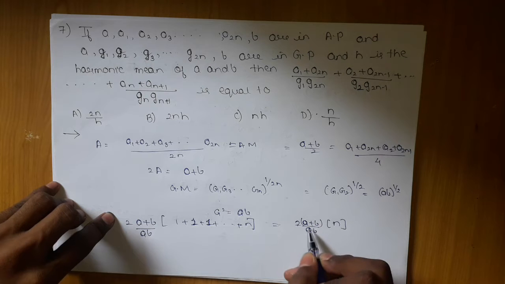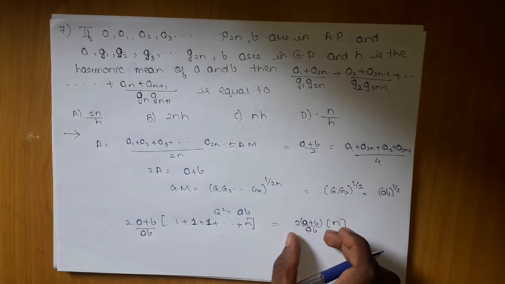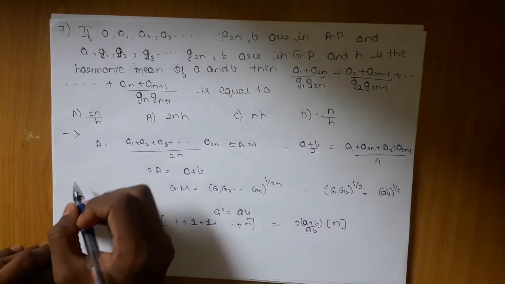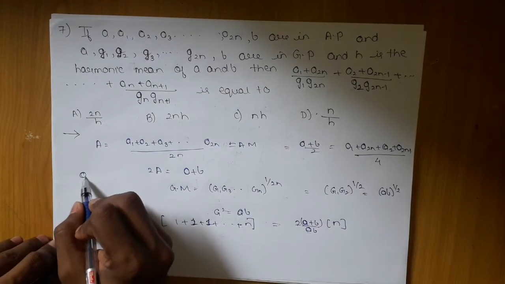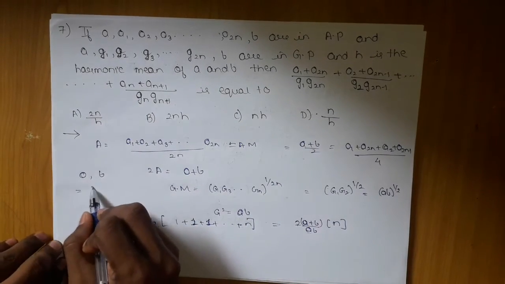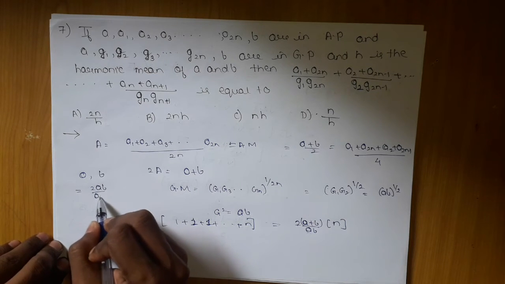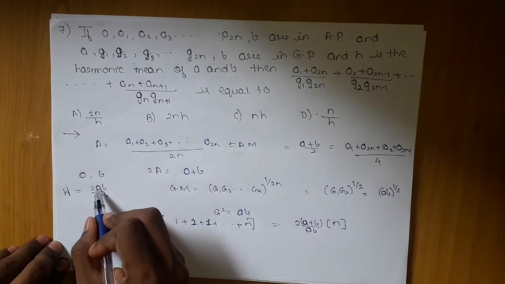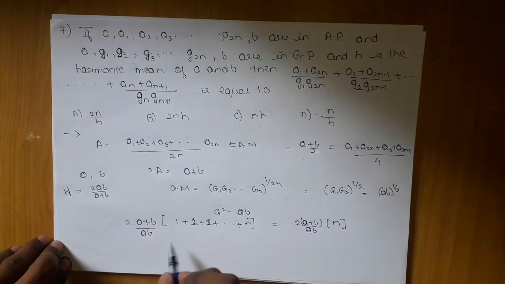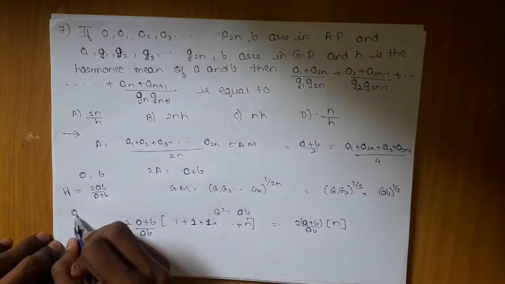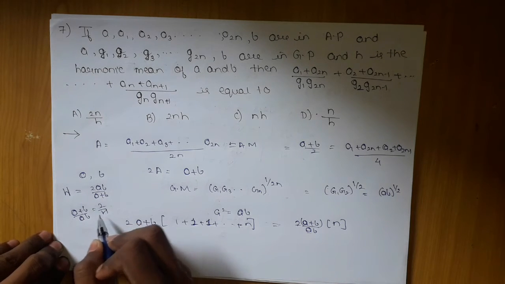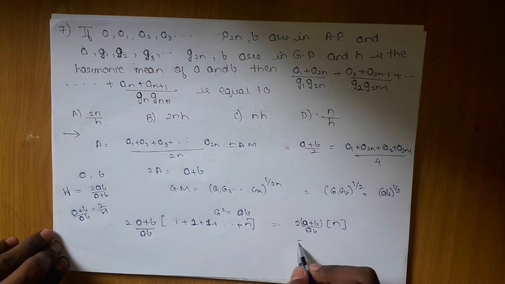And if you observe, the HM of a, b is 2ab/(a + b), which is h. So (a + b)/ab will be 2 by h, and I will replace this whole thing by 2 by h.